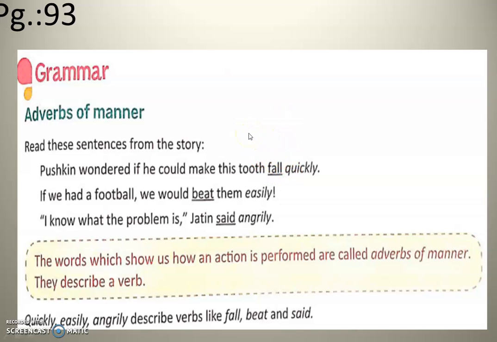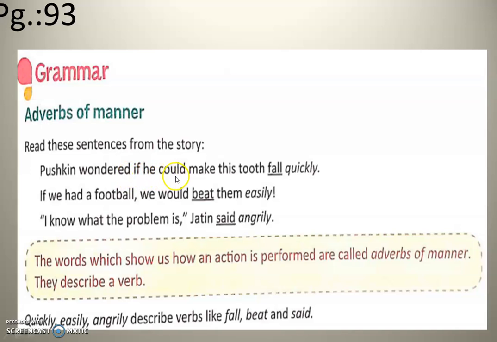So running fast, that fast is adverb. Running is the action word or verb. When you say something about that verb, it is known as adverb. Running fast: running is a verb and fast is the adverb. So here it is given, can you see?